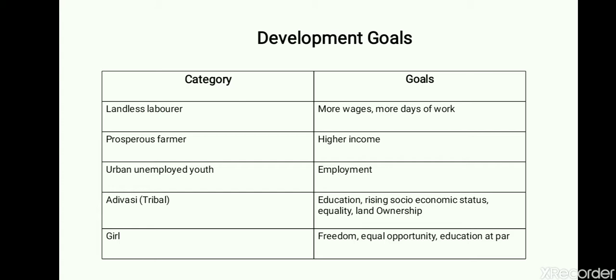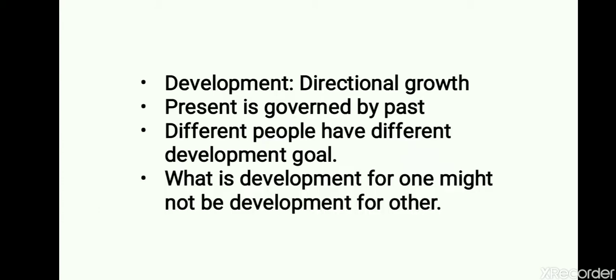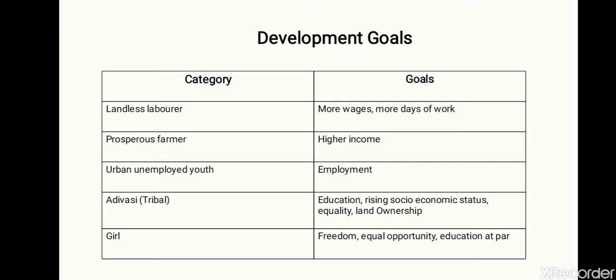For a tribal, the development goal could be getting good education, having a rising socio-economic strata, getting equality or getting land ownership. Again, for a girl child, the development could be in terms of equal opportunity, education at parity, or in terms of better freedom or higher freedom levels.